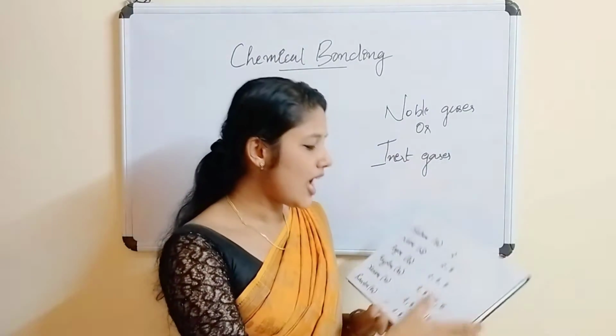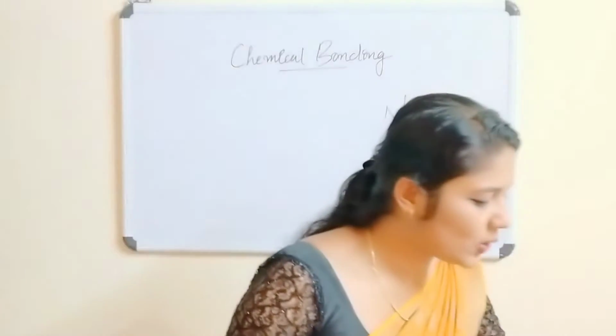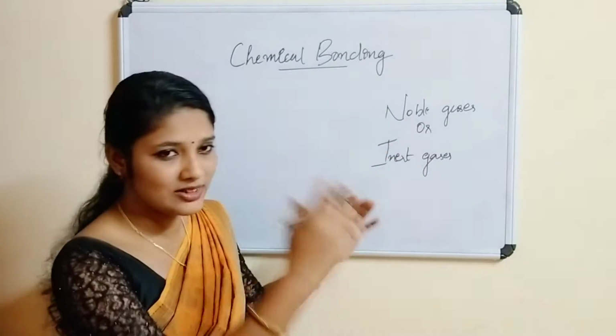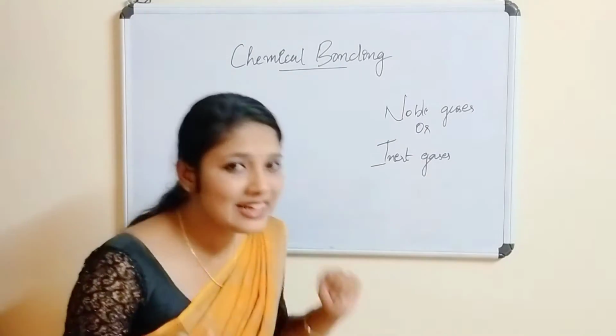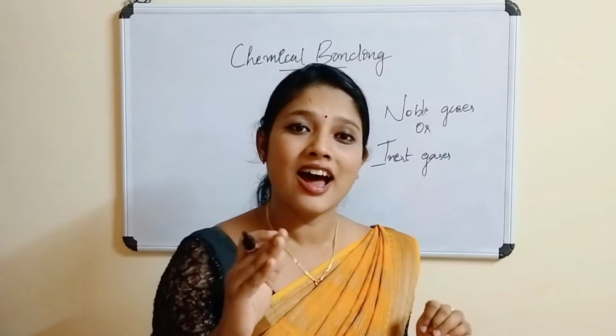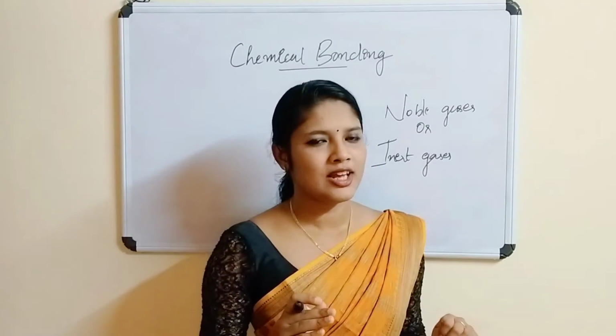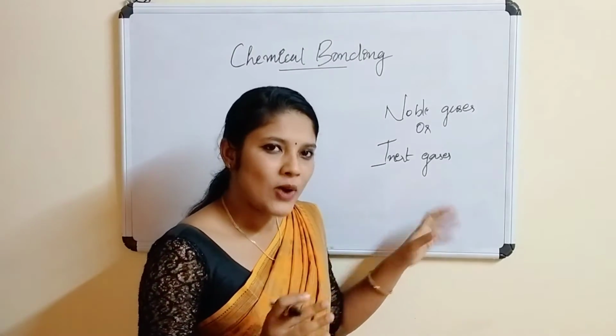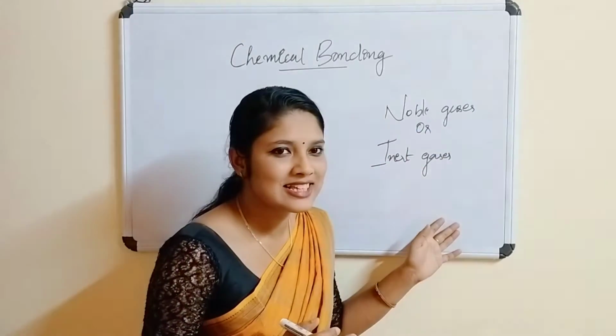Now let me ask you one thing. We have discussed that all these are noble gases. All these are inert gases also. They are having 8 electrons in the outermost shell also. Now why are they called inert gases? Why are they called noble gases?